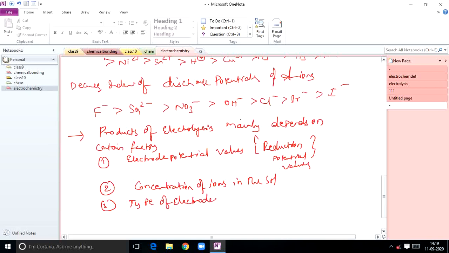There are reacting electrodes, which interact with the electrolyte present in the solution, and non-reacting electrodes. Generally we take non-reacting electrodes only. Non-reacting electrodes are otherwise called inert electrodes.